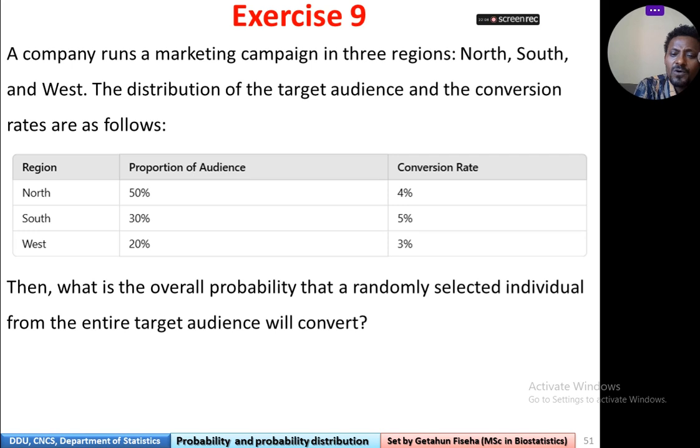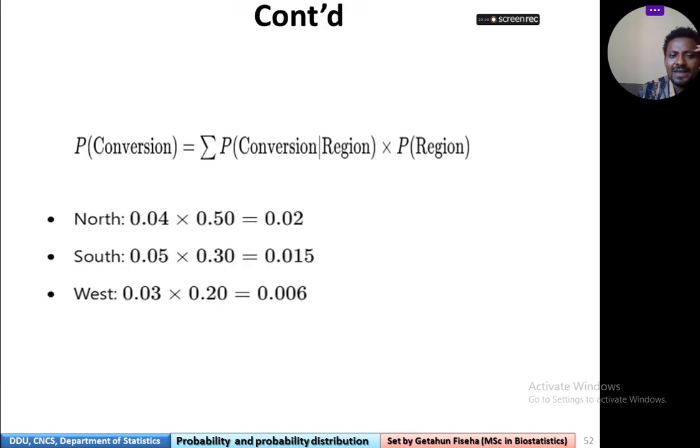Proportion of audience given conversion, north and so on. So, what is the overall probability that a randomly selected individual from the entire target audience will convert? Now let's define it.